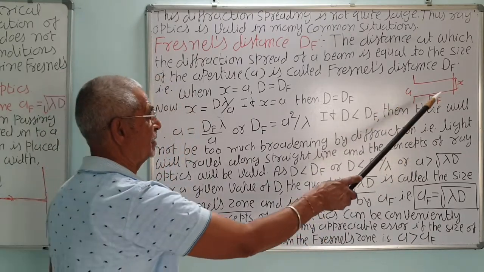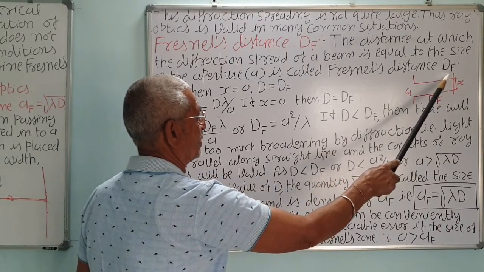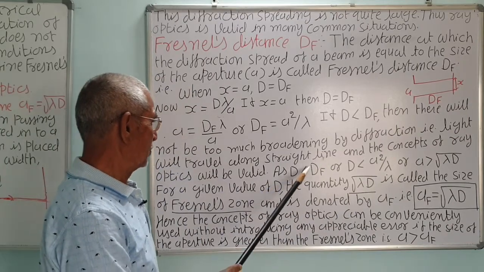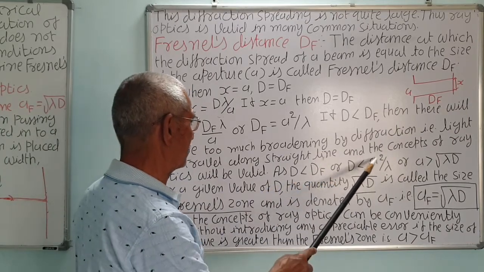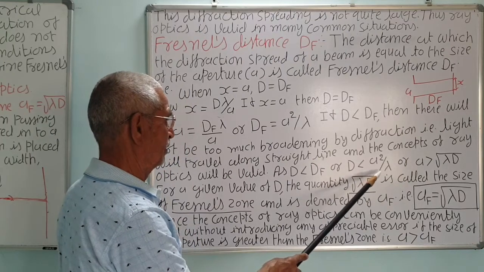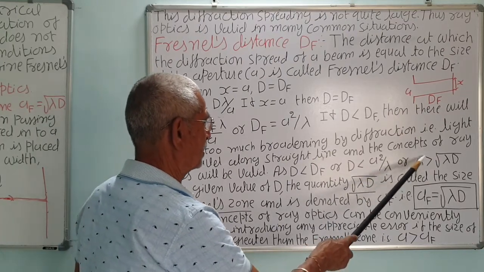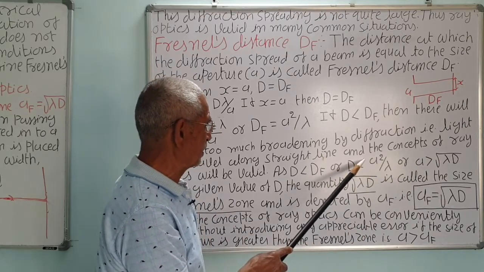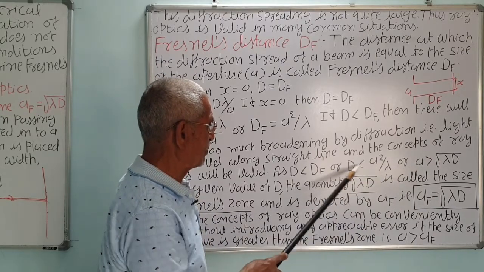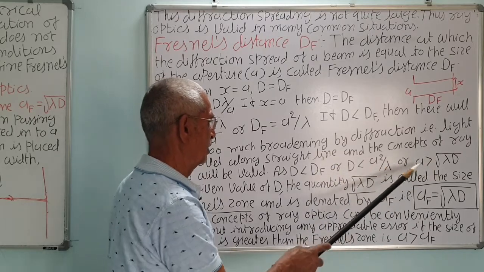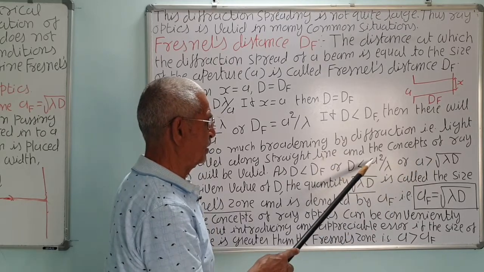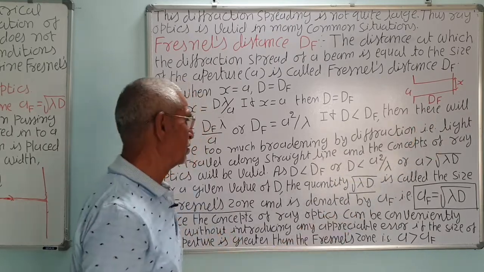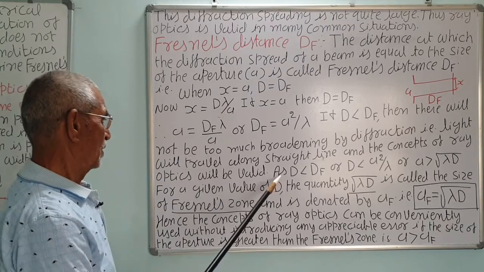If d is less than df, that is d is less than A square upon lambda, then A square is greater than d lambda, or A is greater than under root d lambda, correct.